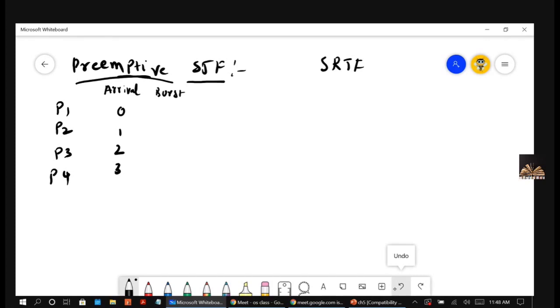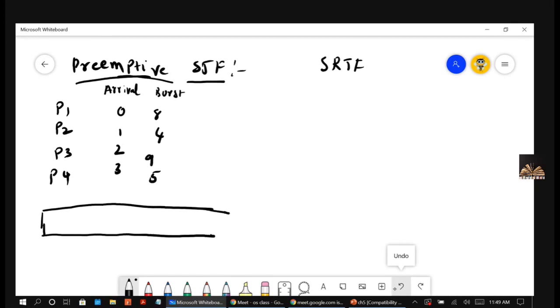Because this is preemptive, I am telling you that the job can be taken out of the CPU forcibly according to the algorithm. And the burst times here are 8, 4, 9, 5. So listen carefully. If you don't listen, you won't understand. I am trying to draw the Gantt chart here.